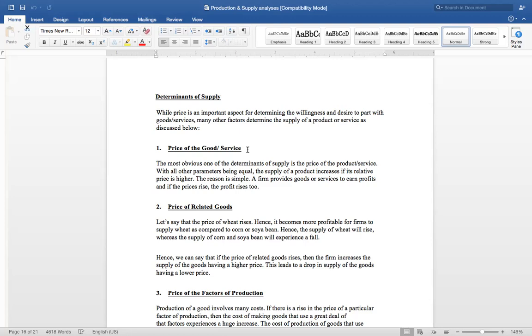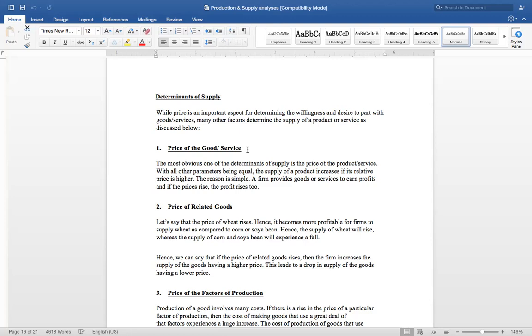Hence, we can say that if the price of the related good rises, then the firm increases the supply of the goods having higher prices. And this leads to a drop in the supply of the goods having lower prices. So those commodities whose prices are lower in the market, we will just slow down their production. So what it leads to is a drop in the supply of those commodities which have the lower pricing.